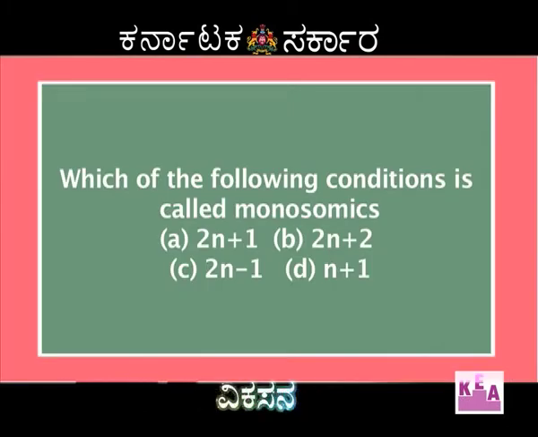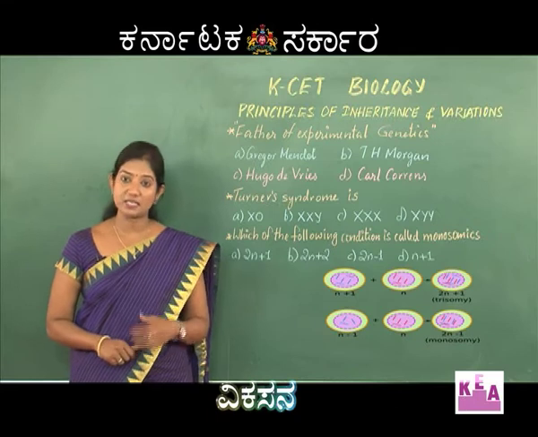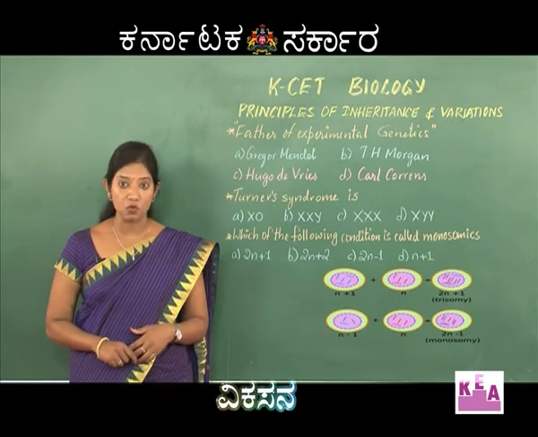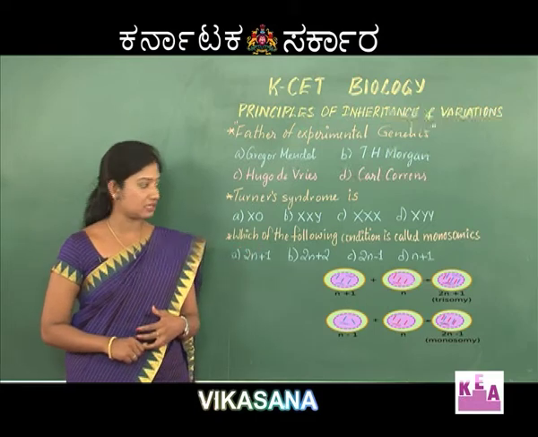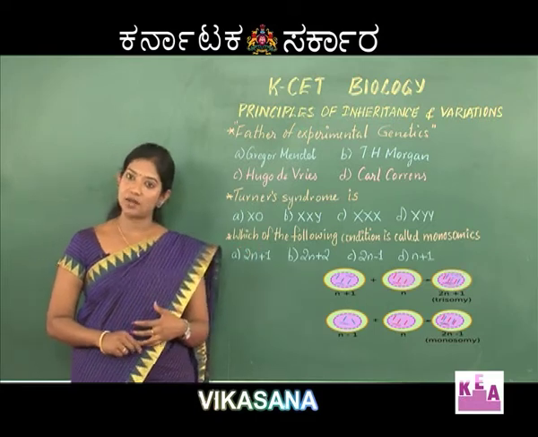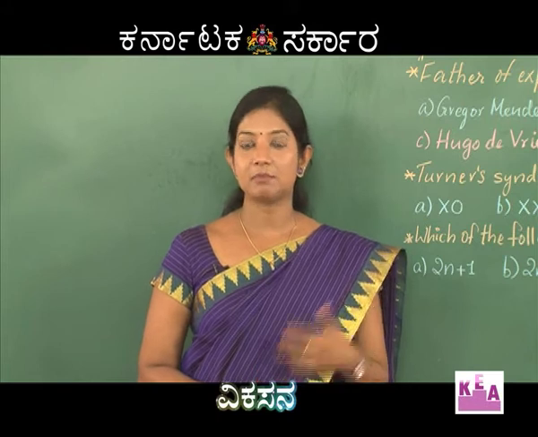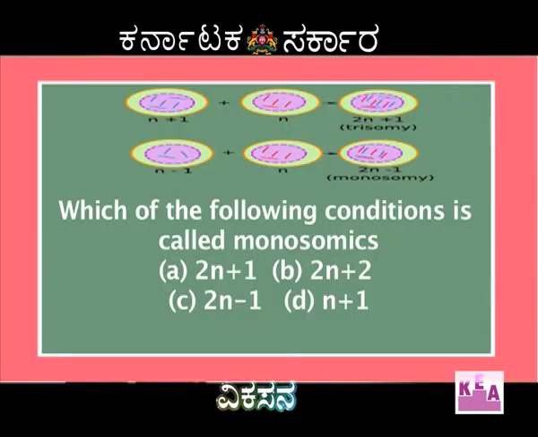The third one, you can see from a diploid set 1 chromosome is removed. That results in what is called monosomic. And the last one, n+1, is a haploid set plus 1 chromosome. So, the right answer is C.